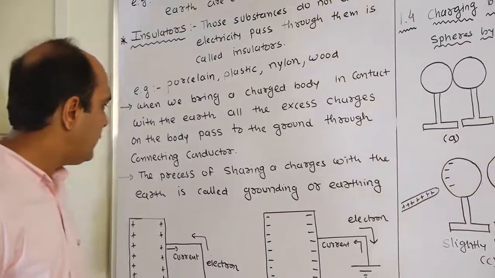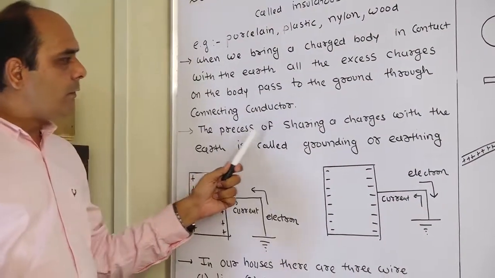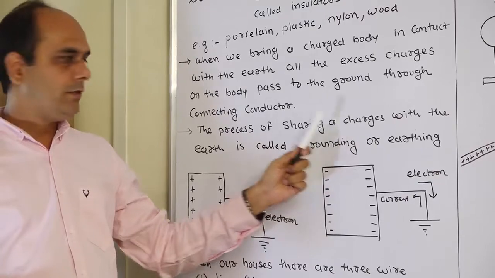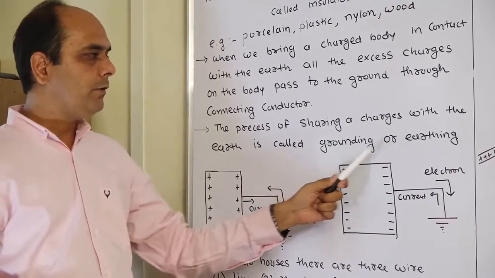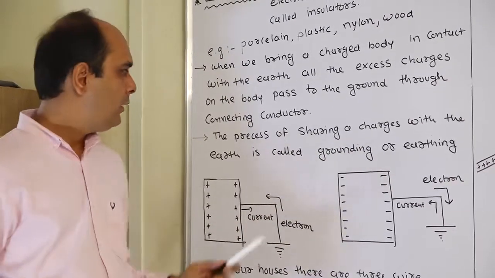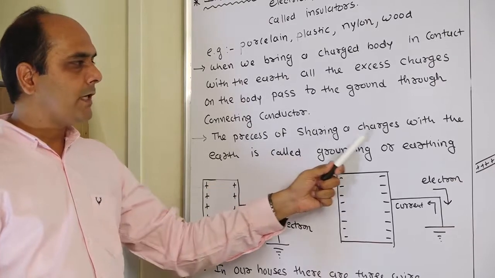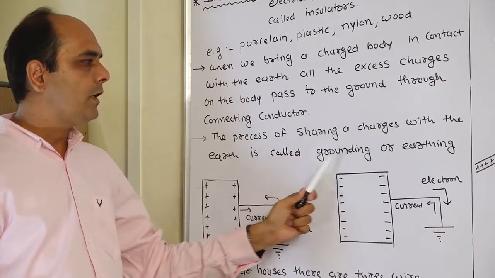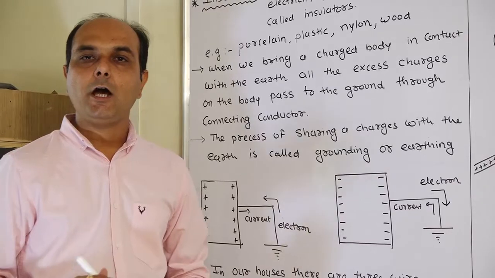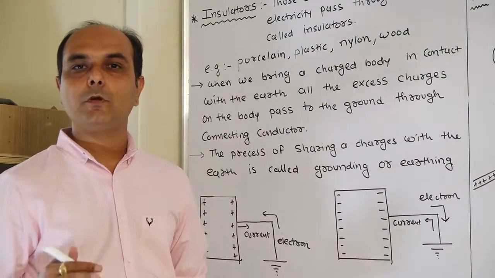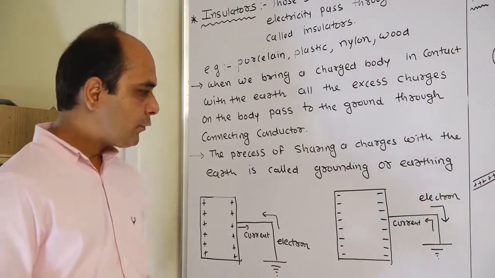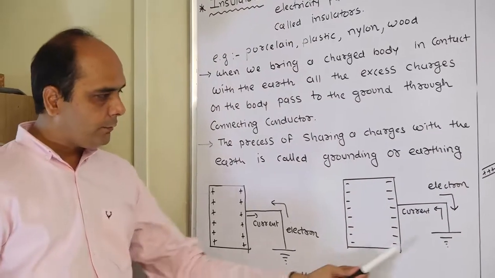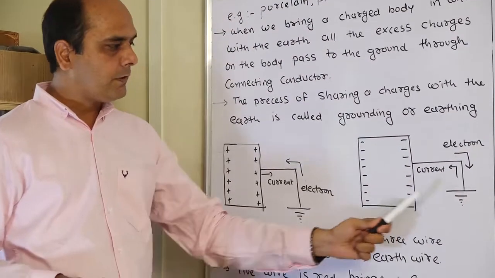What is the meaning of earthing? The process of sharing of charges with the earth is called grounding or earthing. How to draw the symbol of grounding or earthing? Students, in these two diagrams, this is the symbol of grounding, also known as the symbol of earthing.